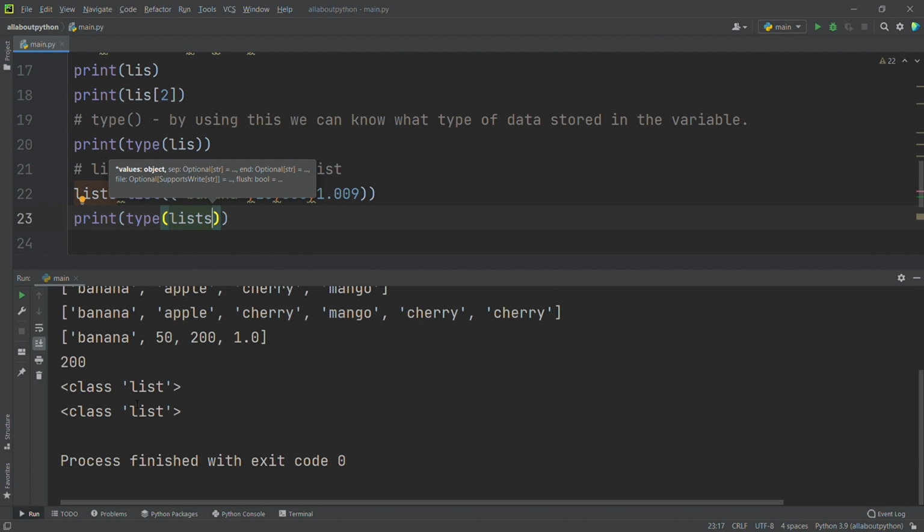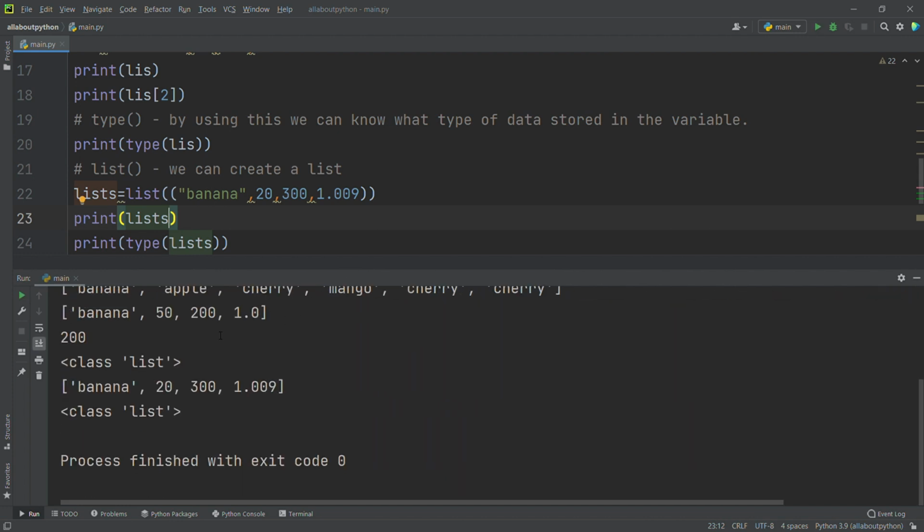So I will run this. See, you may see that it's printing list again. So I will print the data inside the variable. So print list. See, it's printing banana 20 300 1.009.